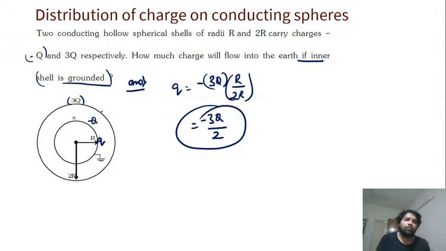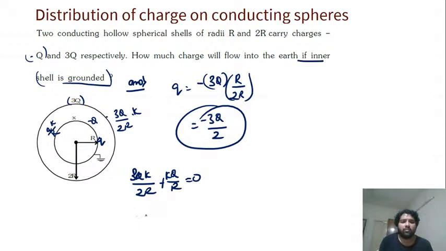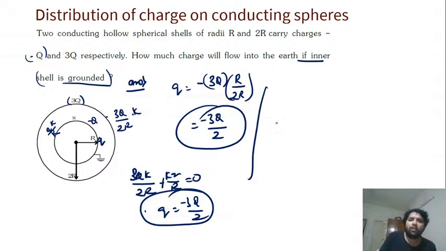Here, draw the potential too. The potential here is 3Q by 2R into k, and here it is kQ by R. Add both and set equal to zero: 3Qk by 2R plus kQ by R is equal to 0. From this we get Q is equal to minus 3Q by 2. Same thing, we can solve it in many ways and get the same answer, which is pretty straightforward.